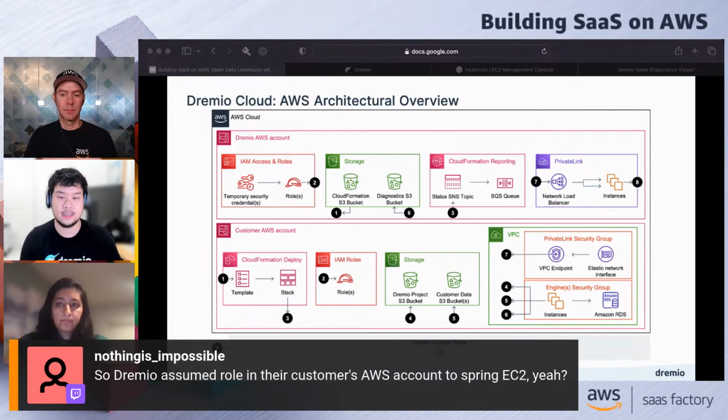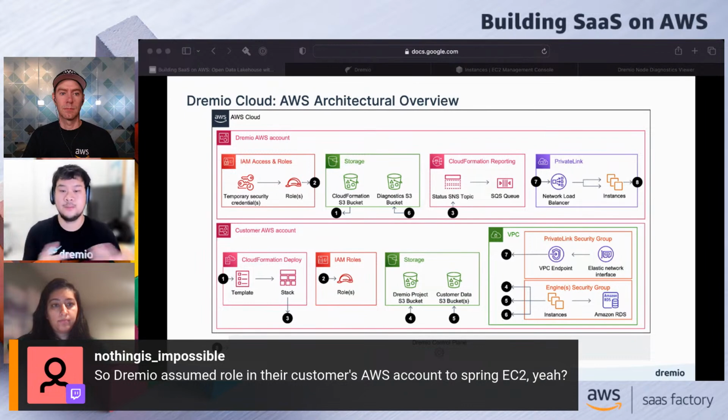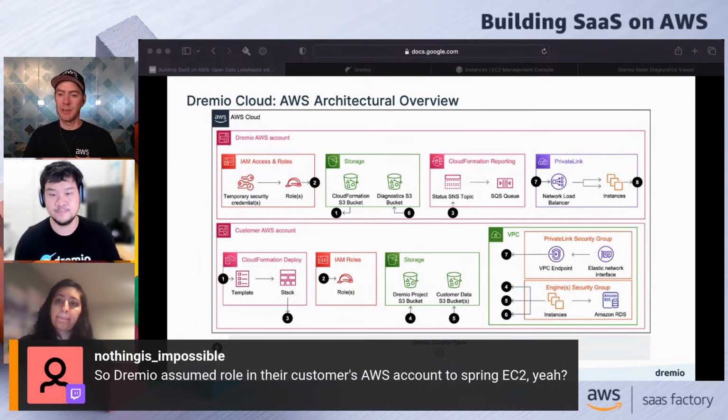So if a customer has a whole bunch of queries running all at the same time, and we need more engines and replicas to be running in order to fulfill the load that we're seeing, Dremio will go in and spin up those instances, and likewise spin them back down after the user has finished the queries. So it's very dynamic. It'll respond to the query load that the users are generating on the system. It keeps the cost low when no one's using it, and it will spin up and be responsive when users want to get that query done immediately. Right.